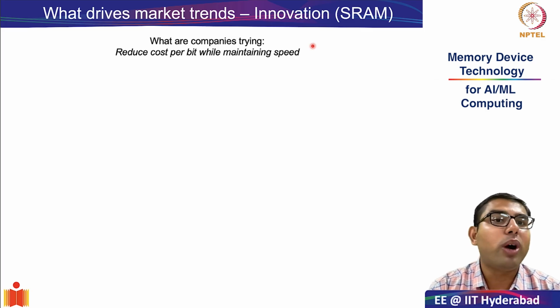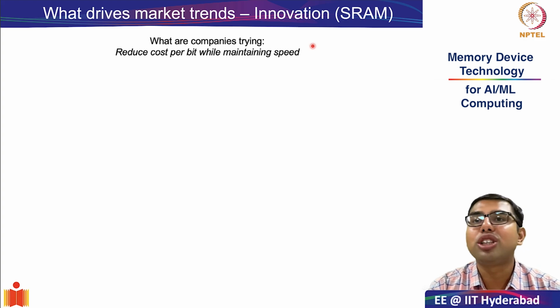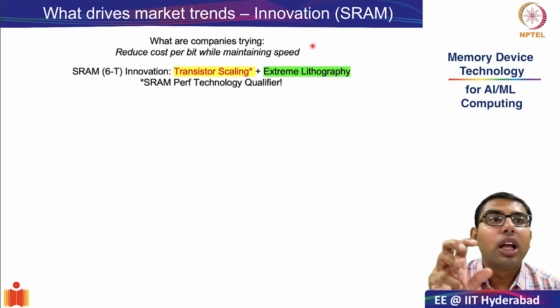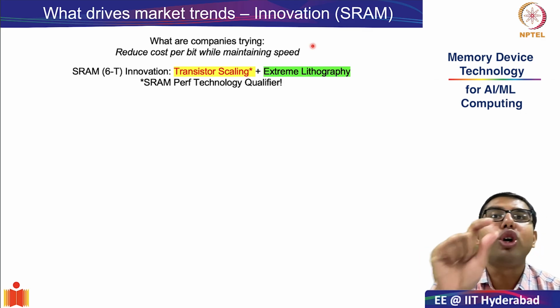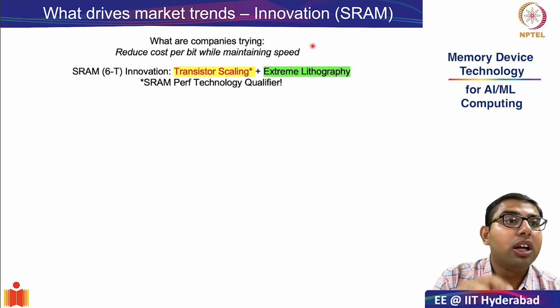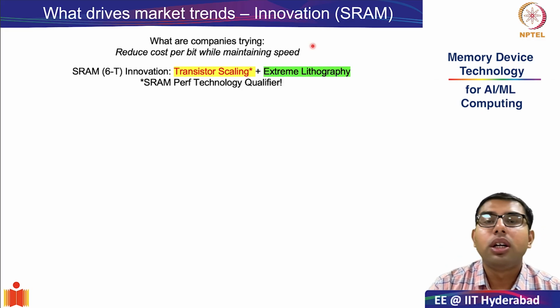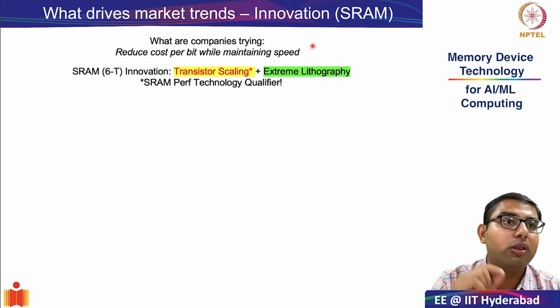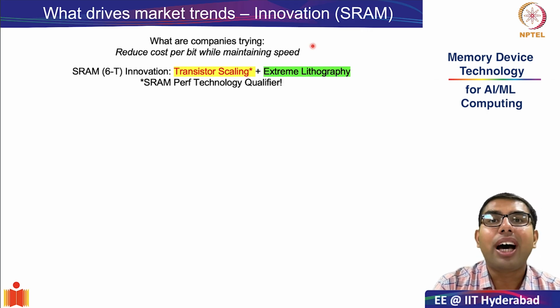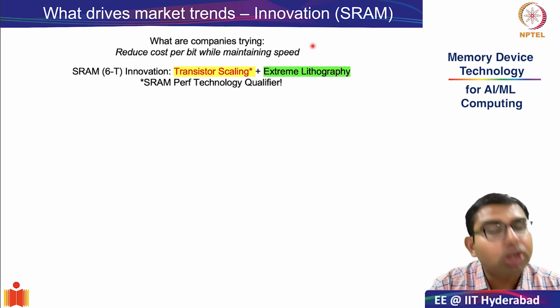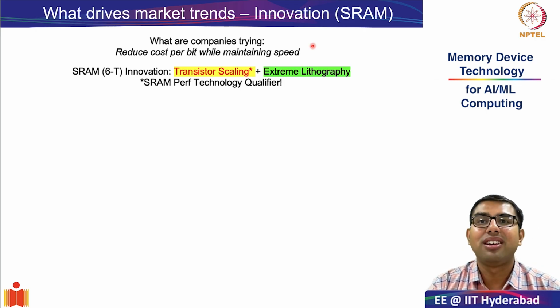A simple way to understand that would be, the best way to reduce cost per bit would be essentially to reduce the memory footprint. However, just reducing the memory footprint is not enough. The interconnects or the wires which are used to access the memory also need to be reduced in size.